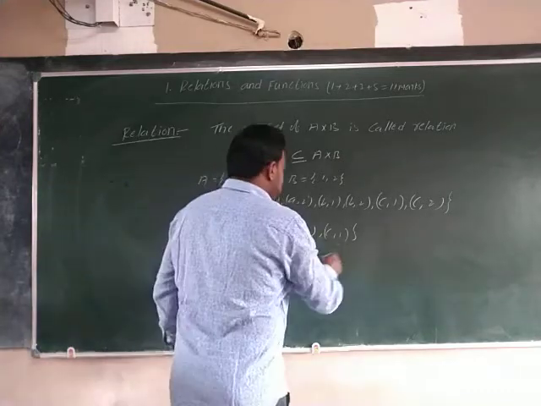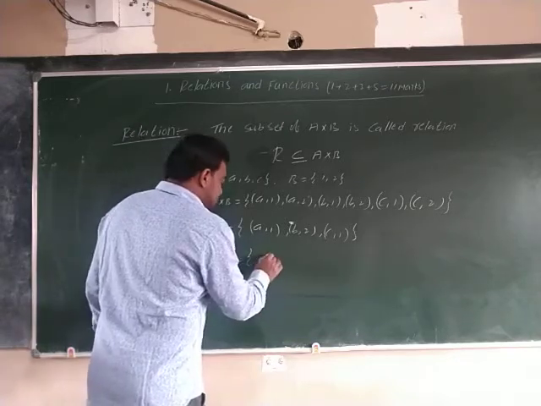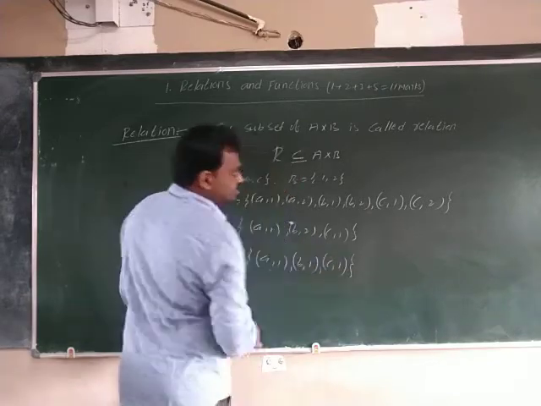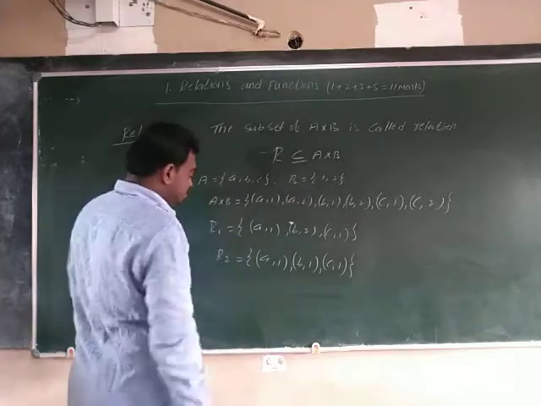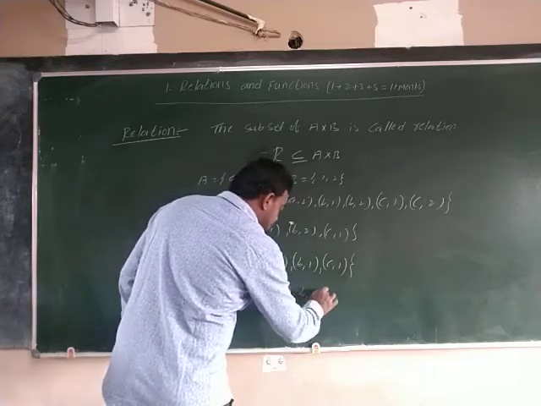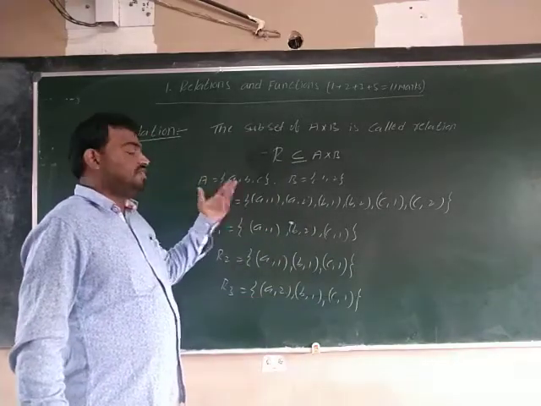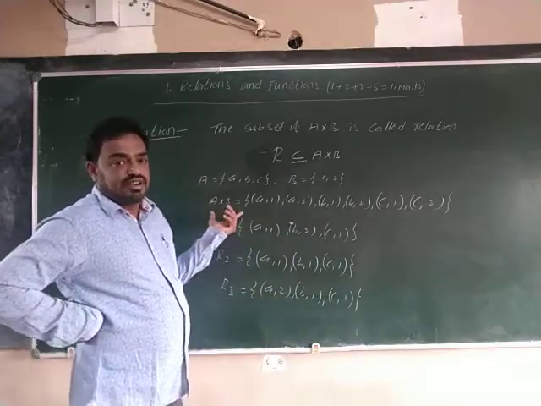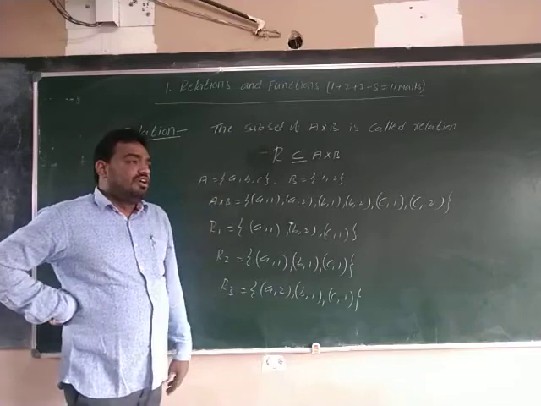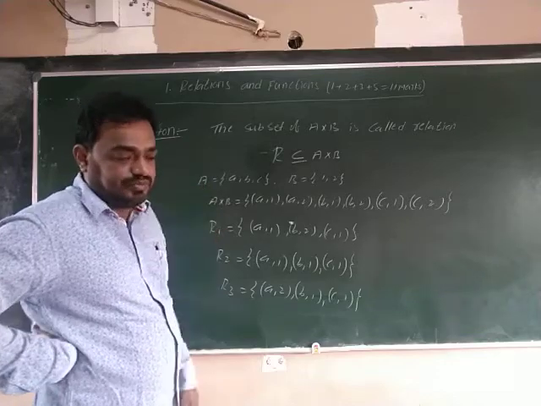Next, one more relation. R2 is equal to {(a,1), (b,1), (c,1)}. All of a, b, c are related with 1 only. Next, R3 is {(a,2), (b,1), (c,1)}. This is one more relation. That means these are all subsets of A cross B. So this is the definition of relation. Now, our relation is a subset of A cross B.